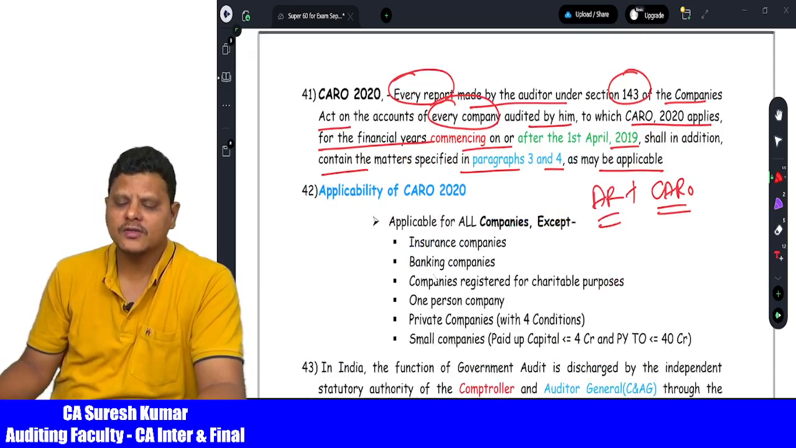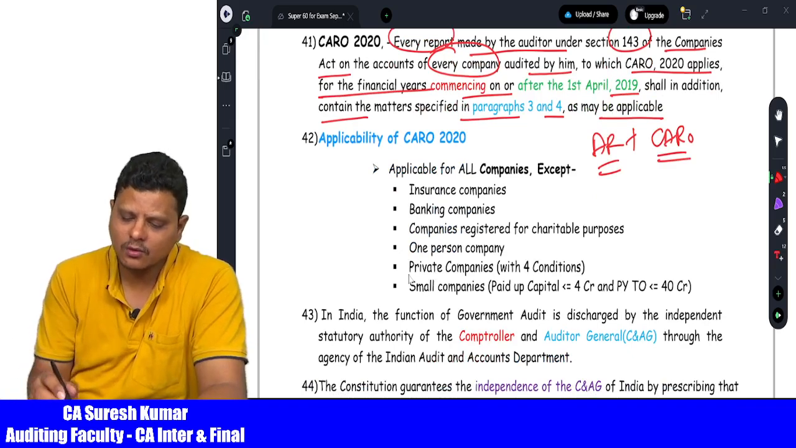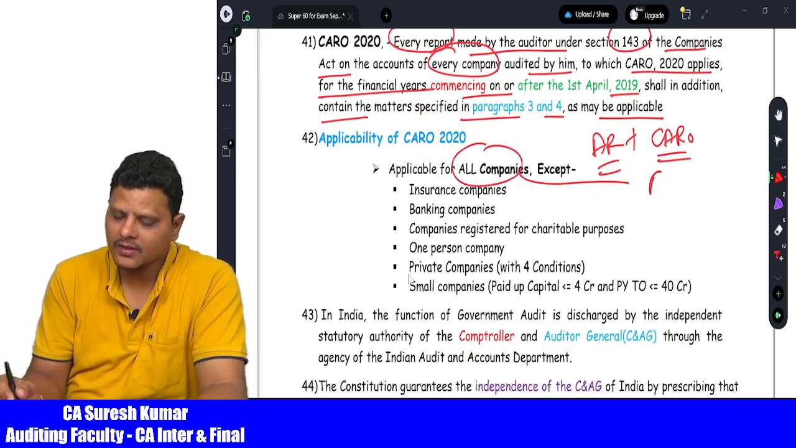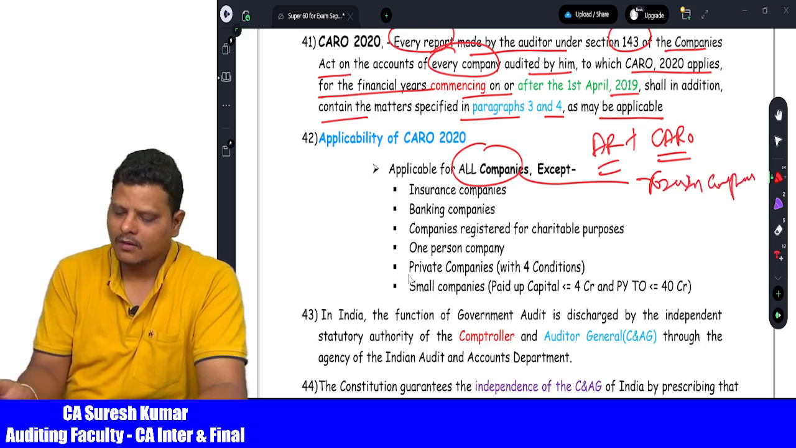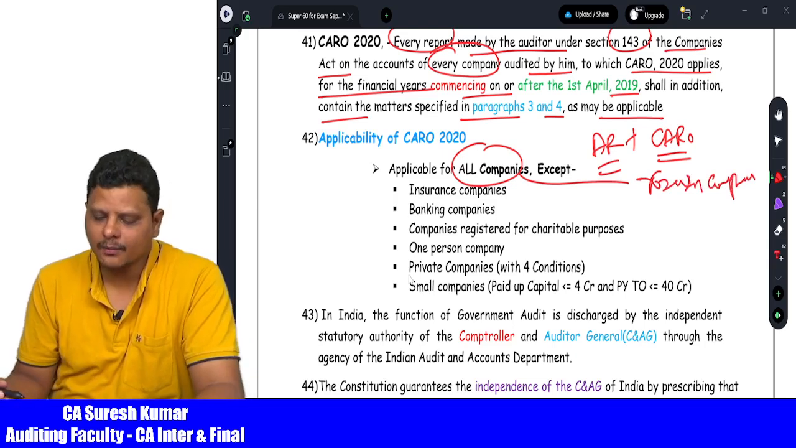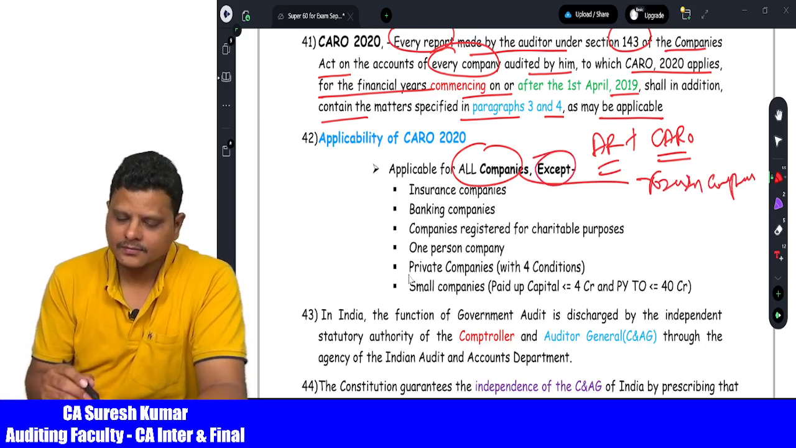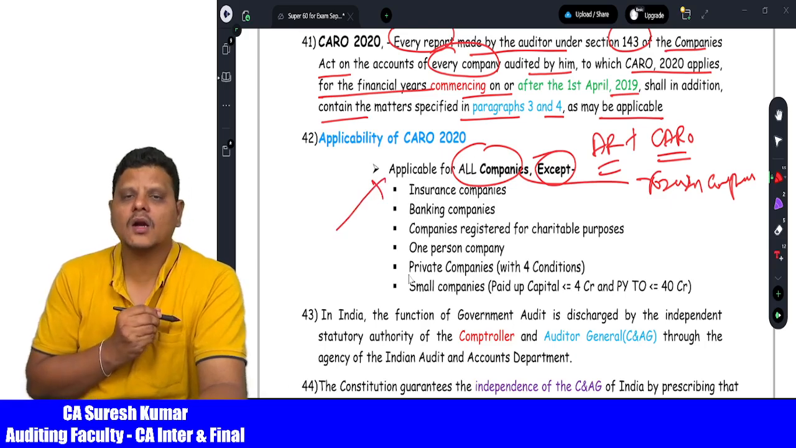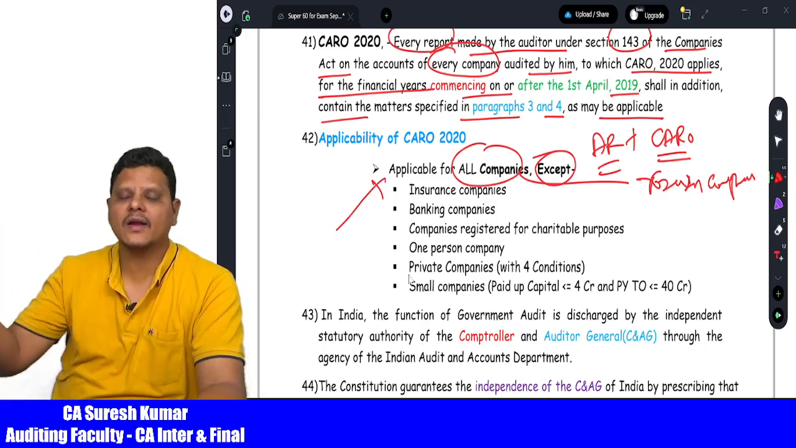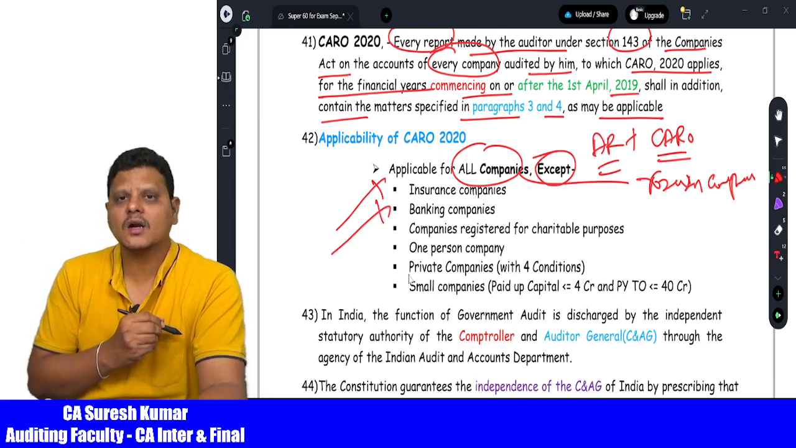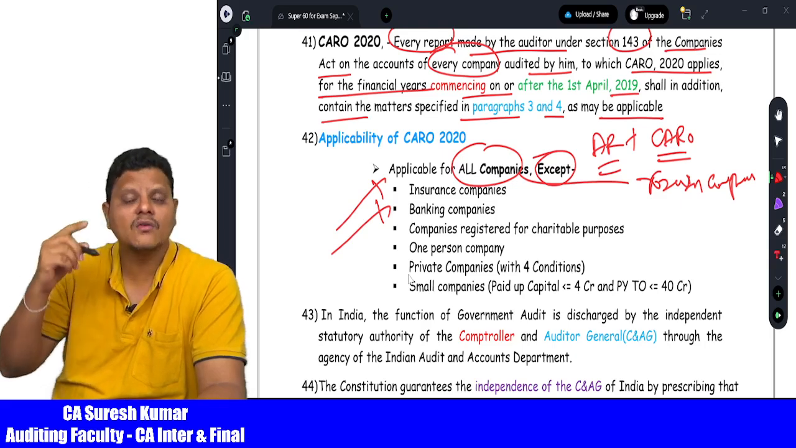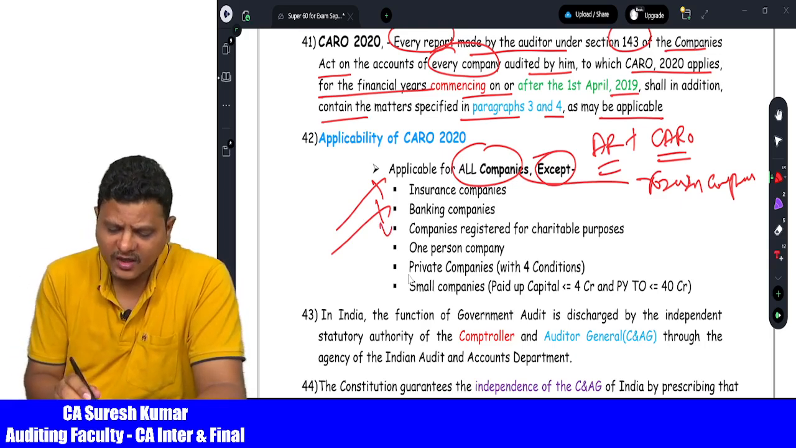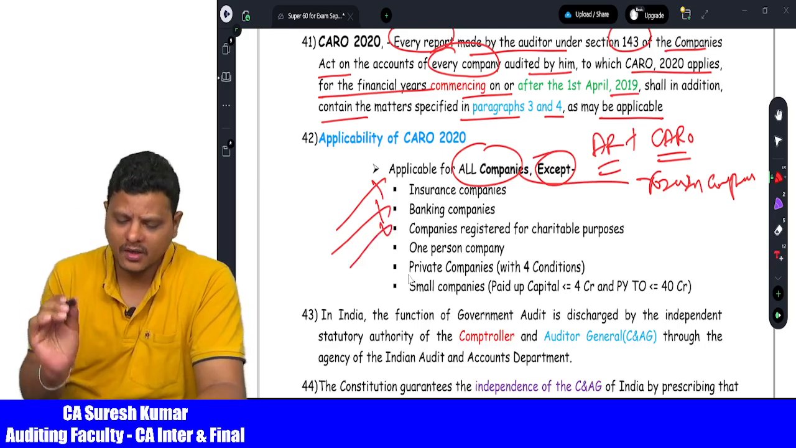Then for whom is CARO applicable? For all companies. So all companies means including foreign companies. Examination question. All companies means including foreign companies. Except for insurance companies, CARO not applicable because it is covered under IRDA. Banking companies not applicable because already in banking companies we have LFAR, long form audit report. Charitable purpose section 8 companies, CARO not applicable.